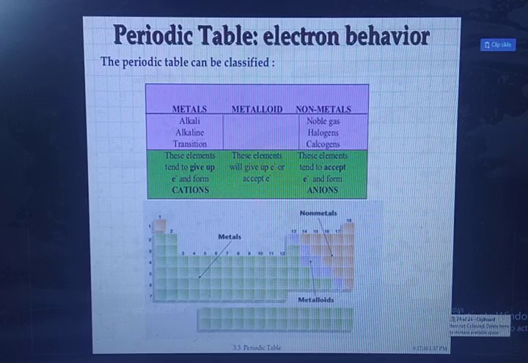Metals, metalloids, non-metals. Metals are divided into three groups: alkali, alkaline, and transition. Non-metals are divided into three groups: noble gas, halogens, and chalcogens.